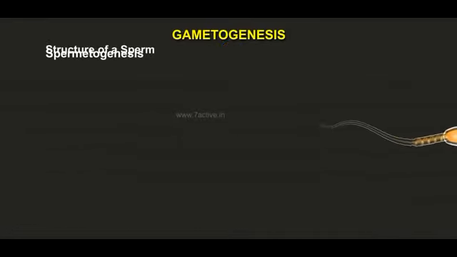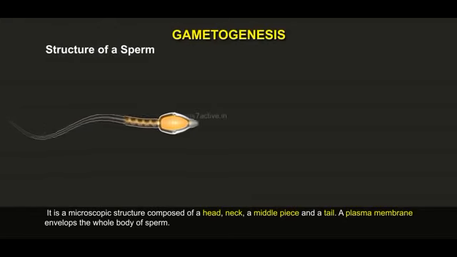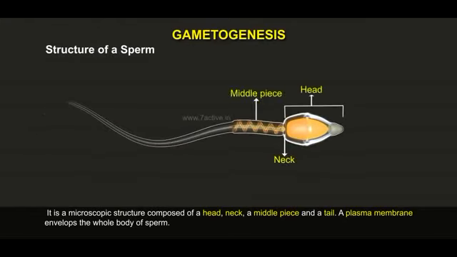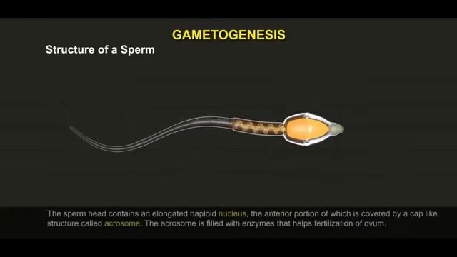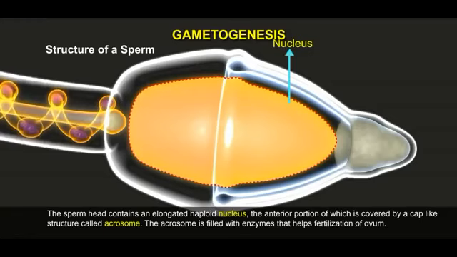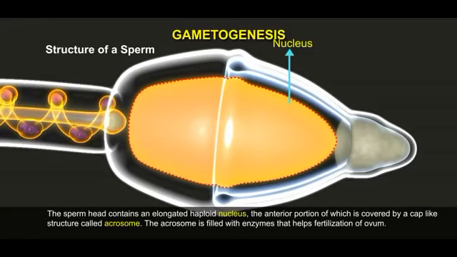Structure of a sperm. It is a microscopic structure composed of a head, a neck, a middle piece and a tail. The sperm head contains an elongated haploid nucleus, the anterior portion of which is covered by a cap-like structure called the acrosome. The acrosome is filled with enzymes that help fertilization of the ovum.